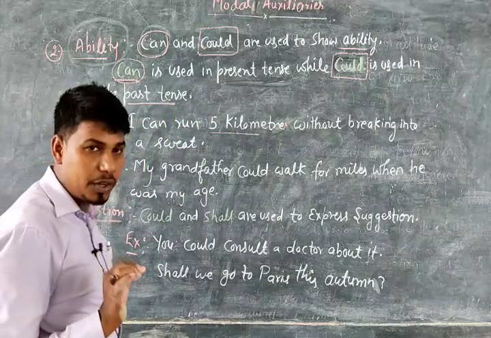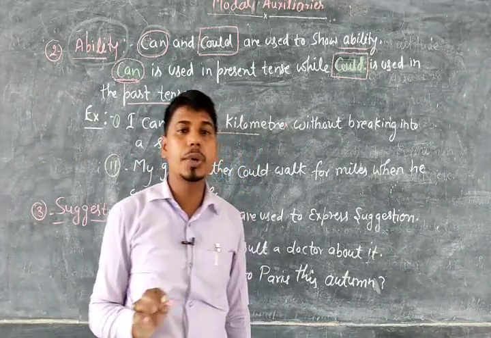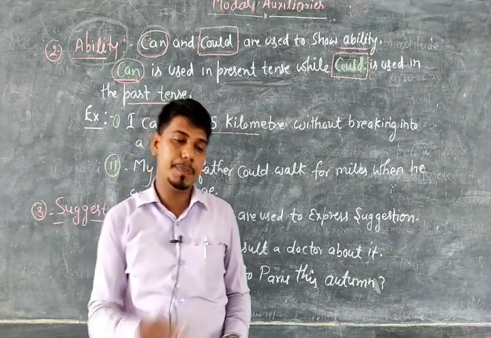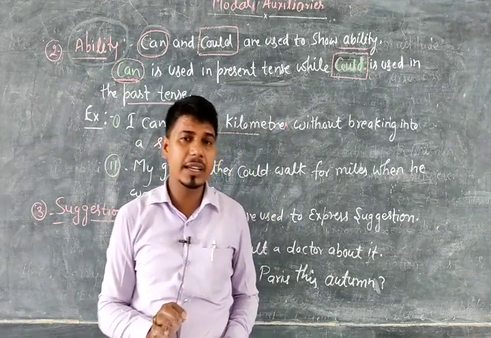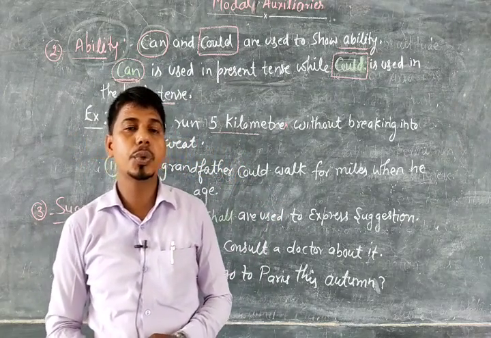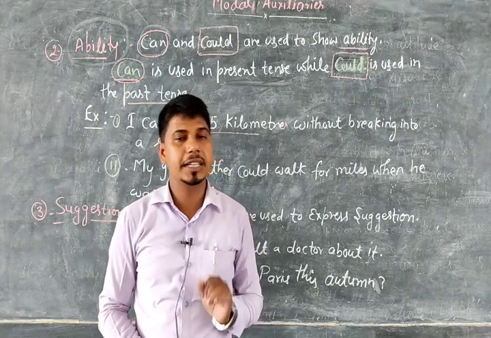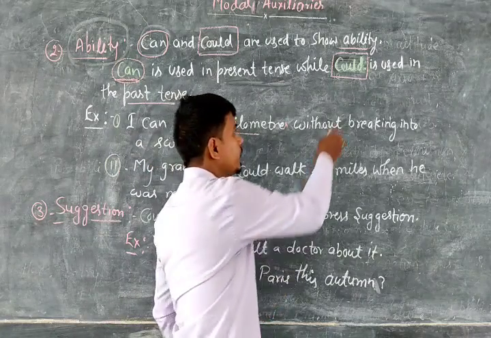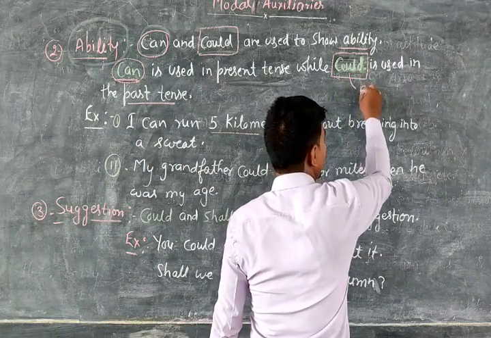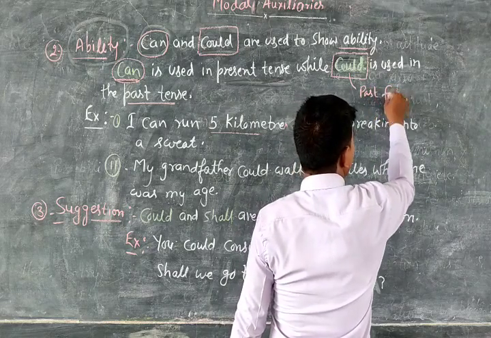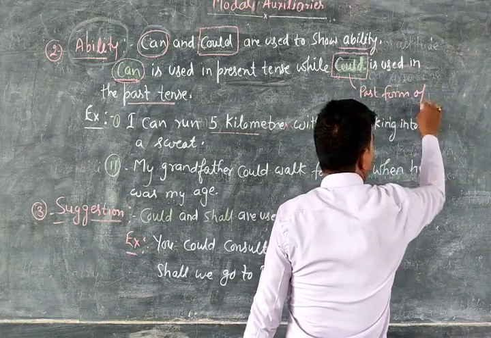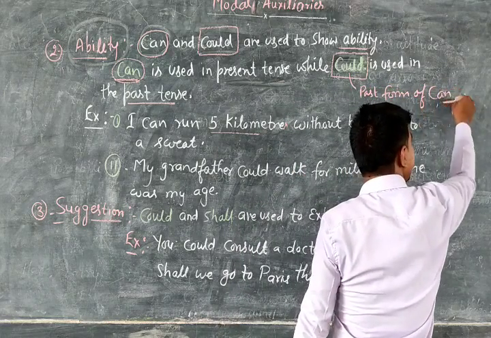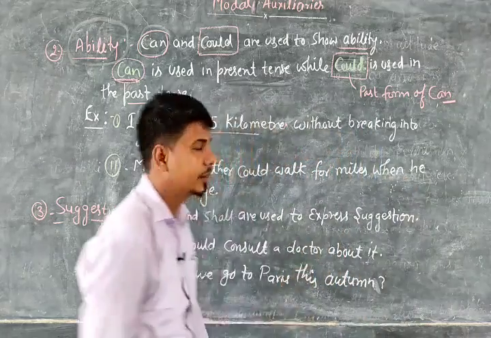Is that clear or not? Could is the past form of can. Is that clear? Any doubt?